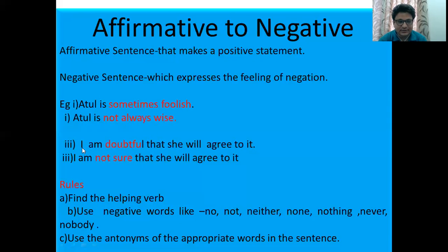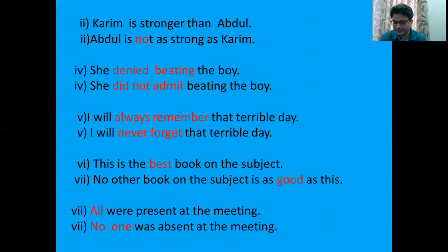Now let's come to the next sentence. I am doubtful that she will agree to it. Again, we have to find the helping verb, that is am. After that, we have to put the negative word not. Then we have to bring the antonym of doubtful. What is the antonym of doubtful? Sure. So the answer will be I am not sure that she will agree to it. Always remember that while changing a sentence from affirmative to negative, we only change the structure of the sentence, but the meaning will always remain the same.